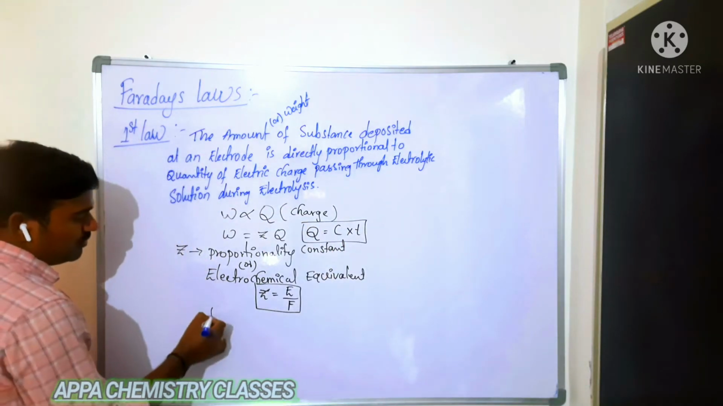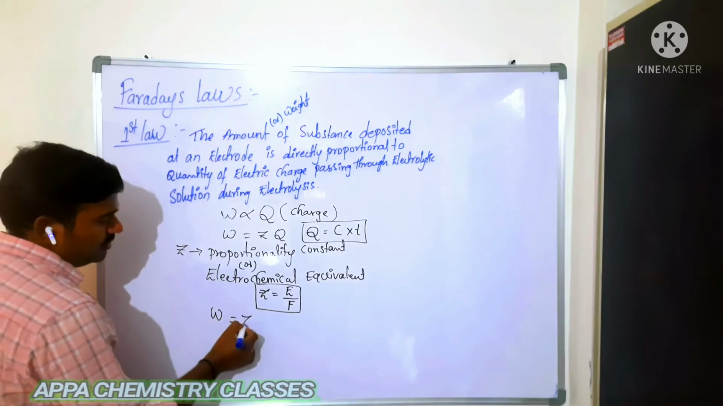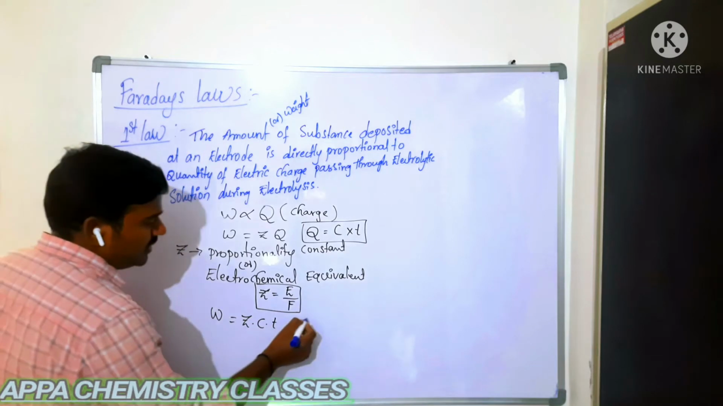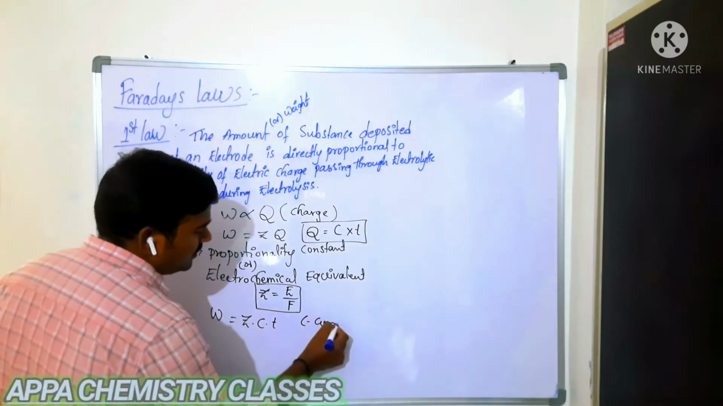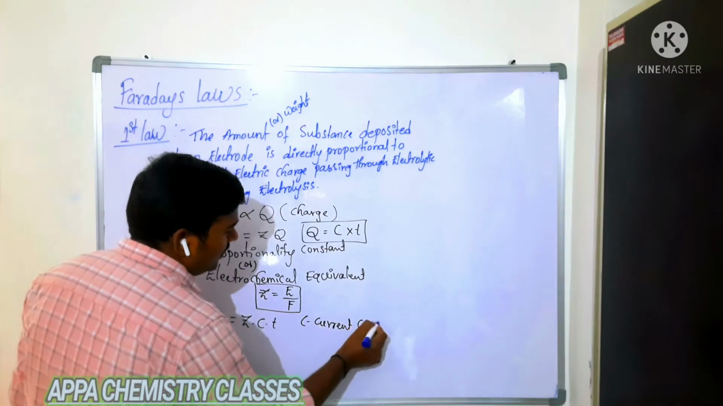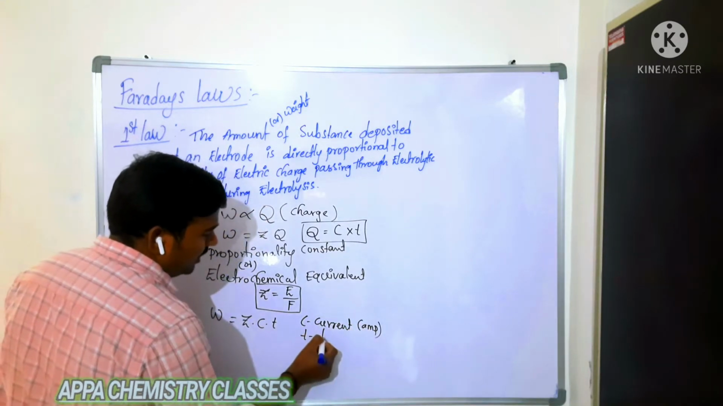Now I am going to substitute there. W is equal to Z into C into T. Here C is current in amperes, and T is time in seconds.